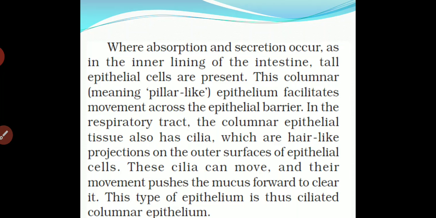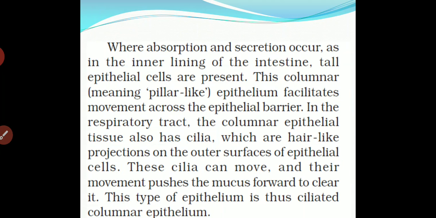Where absorption and secretion occur, as in the inner lining of the intestine, tall epithelial cells are present. This columnar, pillar-like structure allows movement across the epithelial barrier. Here you can see column-like structures, so we name it columnar epithelium. On the outermost surface of the epithelial cells there are hair-like projections present.